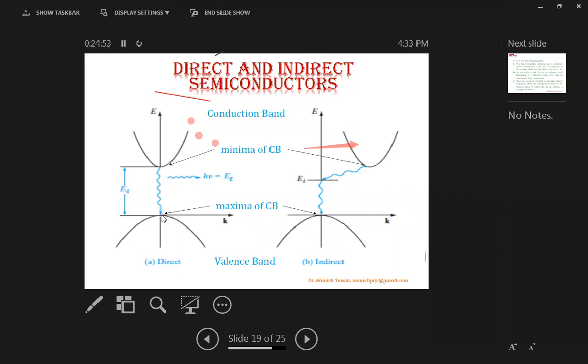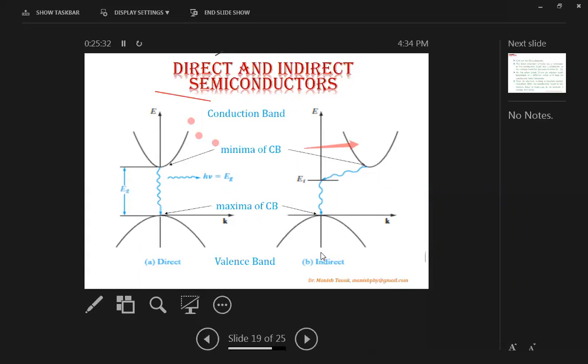So here it is the maxima of the conduction band, and here it is the minima of the conduction band. And here it is the valence band, VB. It is the maxima of the valence band, and it is the minima of the conduction band. So in this diagram, you can see the maxima and minima belong to the same K value. This K value is the same for this point, that is the maxima, and for this point, that is the minimum.